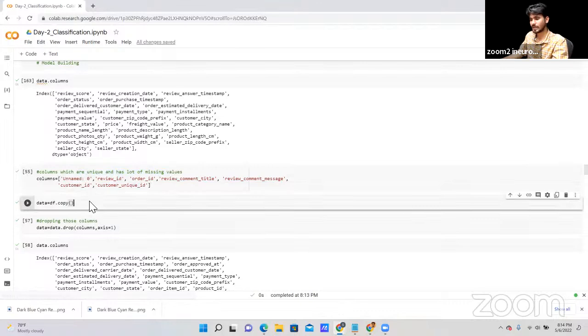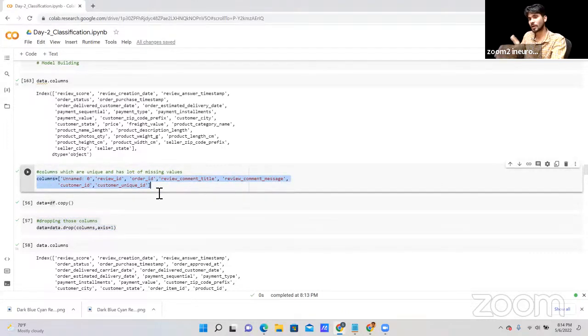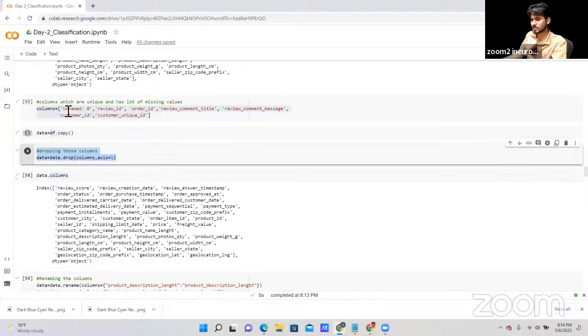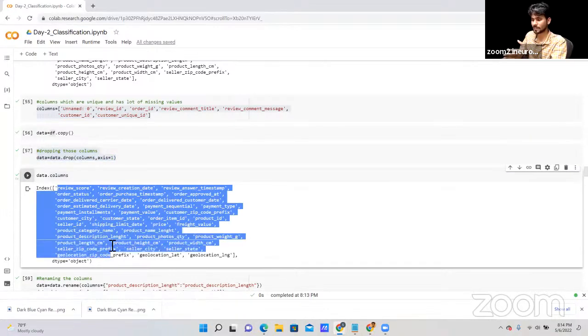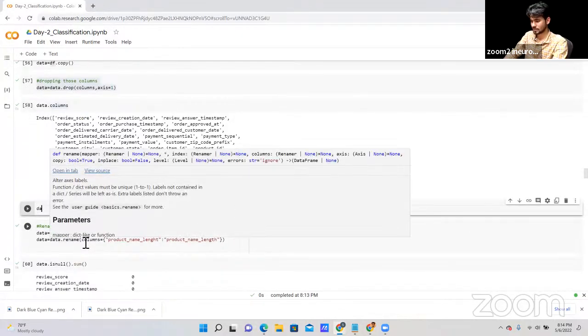Based on this, I copy the same data that we have in a DF. After that, I'm going to drop the same columns that I have stored here. After that, I am again going to check our data columns. So after dropping these unnecessary columns with lots of missing values, we have these columns available in our data set. So let me check out the data set.